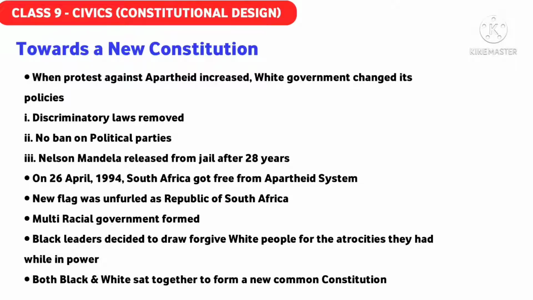Okay, and everything was made possible because of the determination of the black people of South Africa to work together to transform the bitterness that was there among the people into a sweet result. And how did they change it? By requesting all their fellow black people that they should forgive the white people and live together. They should form a constitution together. So this was the story of South Africa, and this is how the South African Constitution was formed.